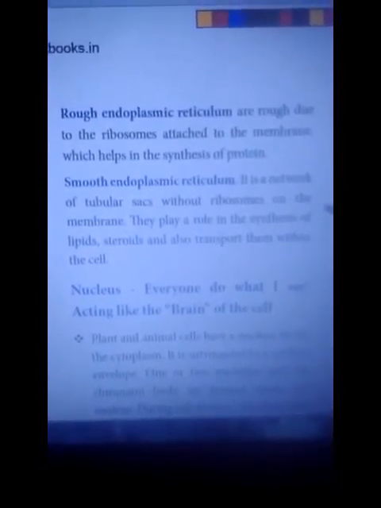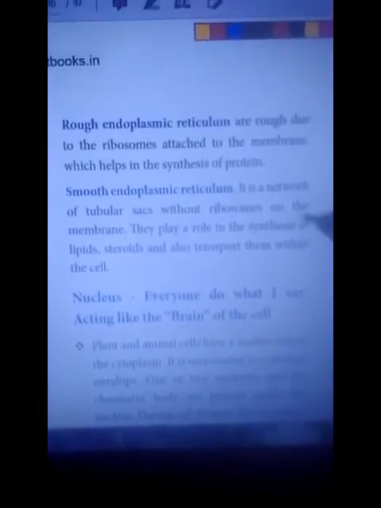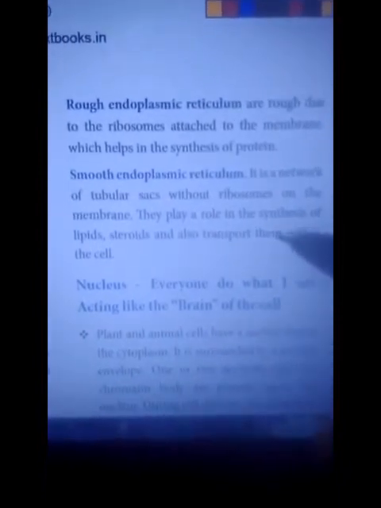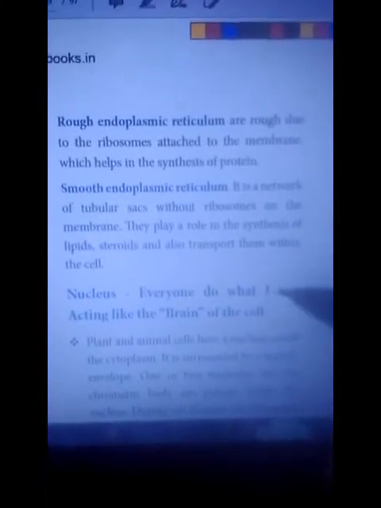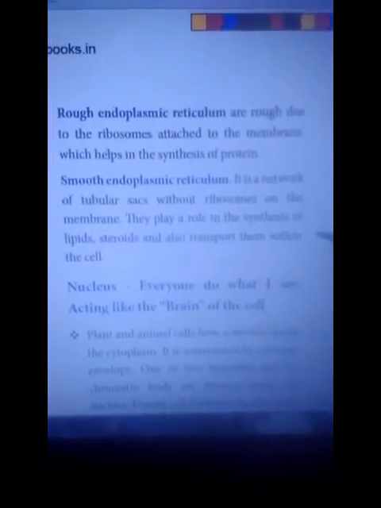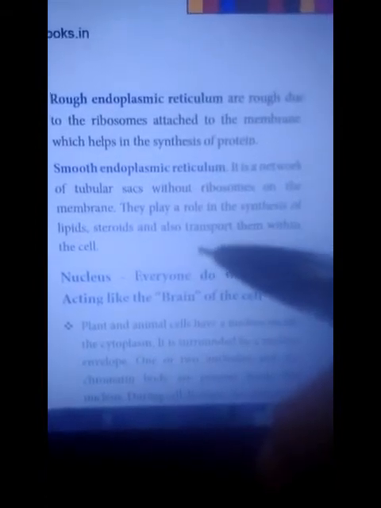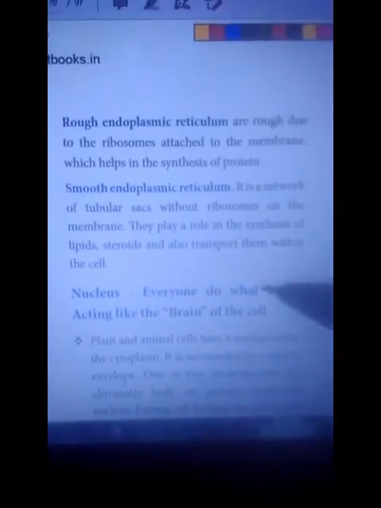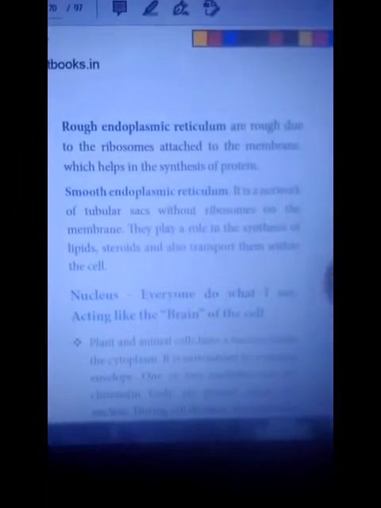Next, smooth endoplasmic reticulum. It is a network of tubular sacs without ribosomes on the membrane. The membrane does not contain ribosomes. The main role of smooth endoplasmic reticulum is the synthesis of protein, lipids, steroids, and also transport within the cell.